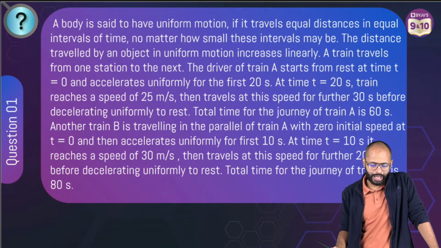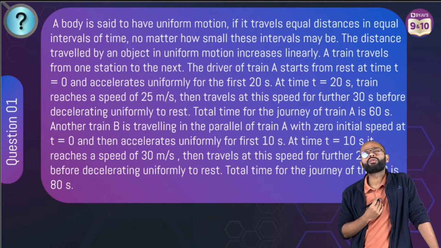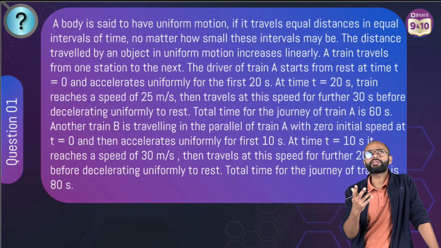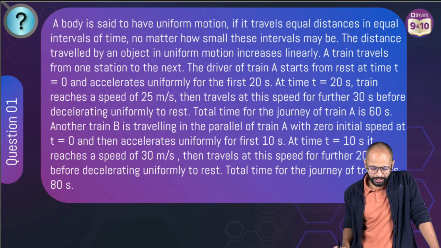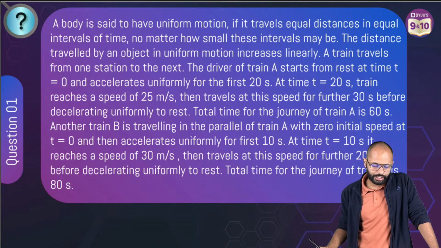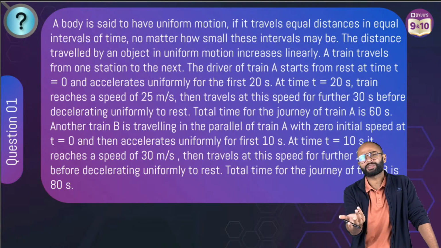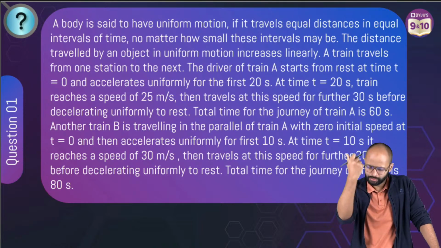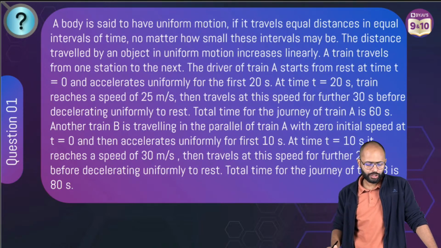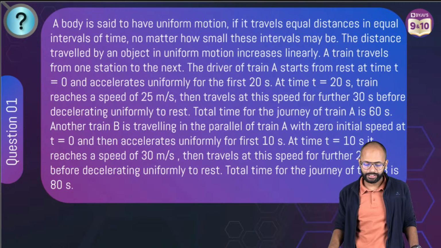A body is said to have uniform motion. Do I know uniform motion? Yes, I know. Equal distance, equal intervals of time. If it travels equal distances in equal intervals of time, no matter how small these intervals may be. Okay, it is giving one case. What is uniform motion? We know that. The distance traveled by an object in uniform motion increases linearly.